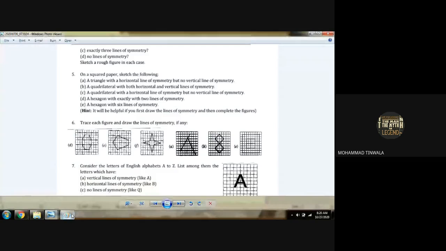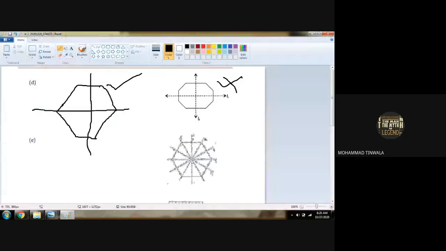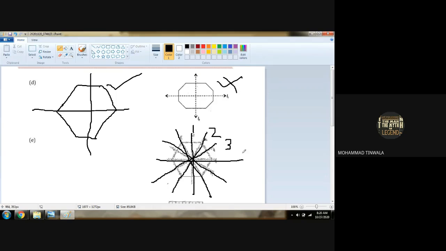હવે hexagon ને કેટલી લાઈન ઓફ સિમેટ્રી જોવે છે? 6. તો રેગ્યુલર હેક્સાગોન કરવું પડશે. રેગ્યુલર હેક્સાગોન is like this: 1, 2, 3, 4, 5 and 6. All 6 sides are equal. So we can cut it from the middle. This is line 1. Can we cut it from this corner to corner? Line 2. Can we cut this corner to corner? Line 3. Can we cut this corner to corner? Line 4. Can we cut from center diagonally? Line 5, line 6. So 1, 2, 3, 4, 5, and 6 lines of symmetry.